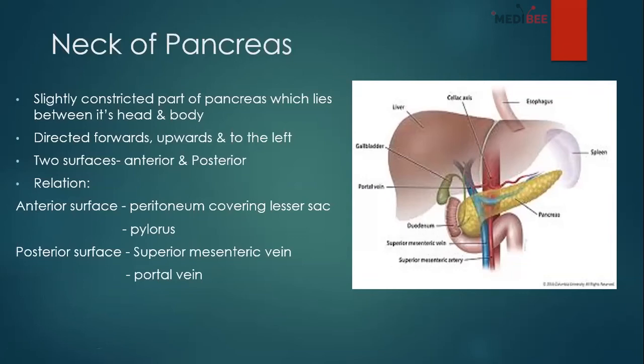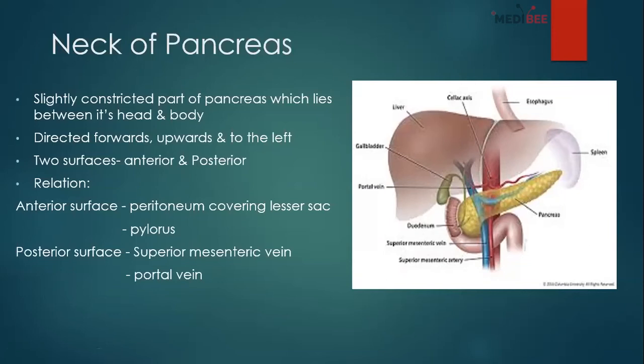The portal vein is a very important structure in our abdomen, so that's a very important relation, remember.